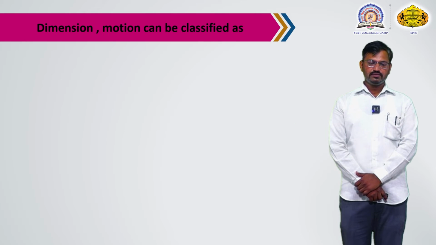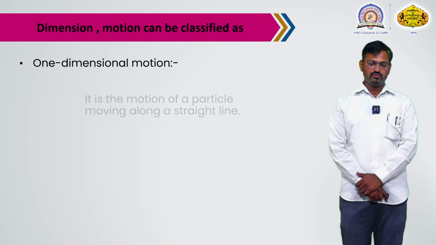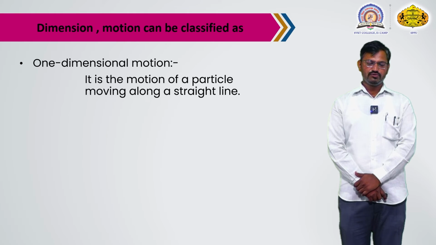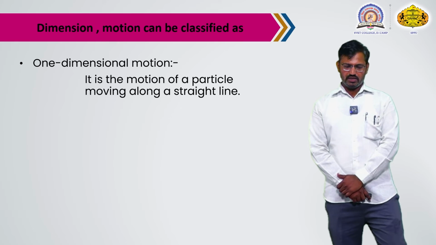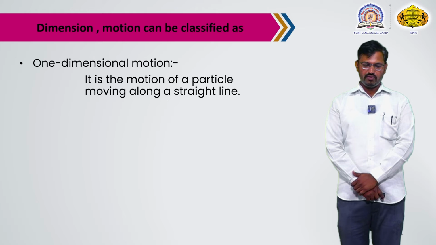Next, motion can be classified by dimension. First, one-dimensional motion. It is the motion of a particle that moves along a straight line. Suppose we travel in a car on a straight road. It is a one-dimensional motion.